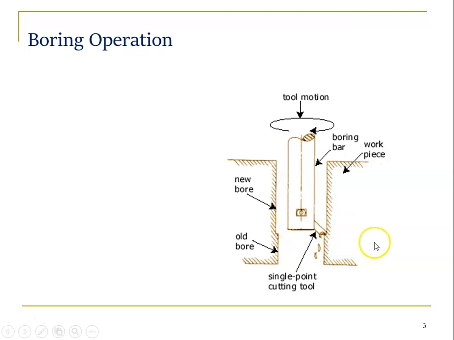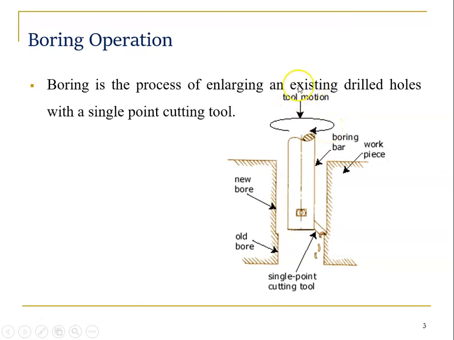So here we use a single point cutting tool to enlarge the existing hole. The single point cutting tool is connected with the boring bar, and the tool is rotated. So boring is the process of enlarging an existing drilled hole with a single point cutting tool. We already make a hole, so that existing hole is enlarged with the help of a single point cutting tool. Then we say it's a boring process.